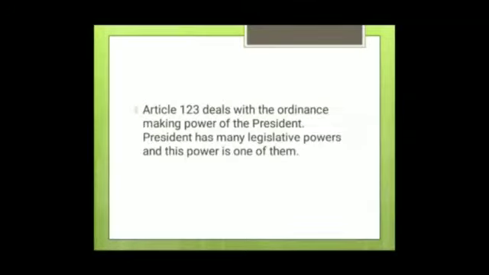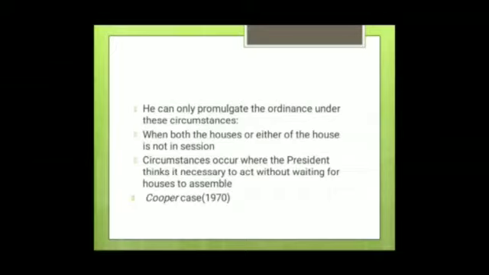If there is any urgent matter or unforeseen situation, for that this power is vested in him. But there are some limitations to the power as well. It's not a complete power; in fact, there are many limitations.